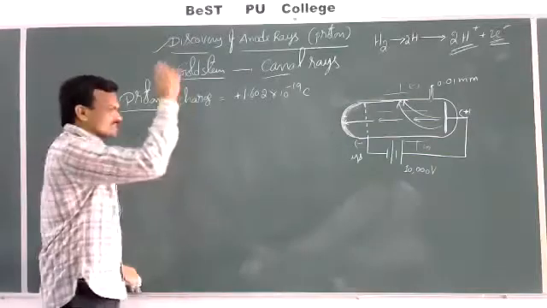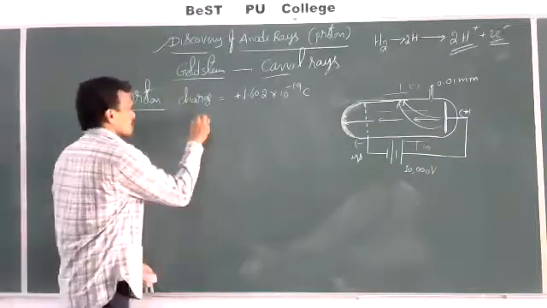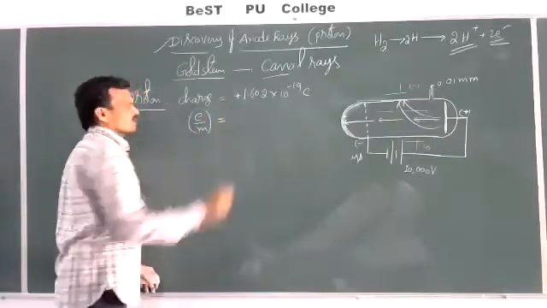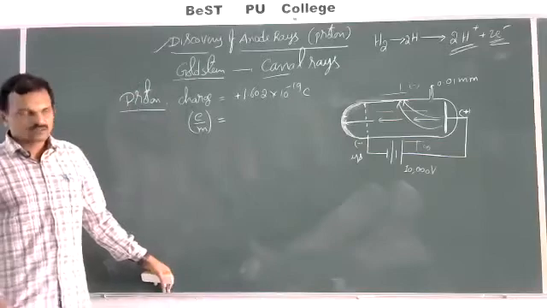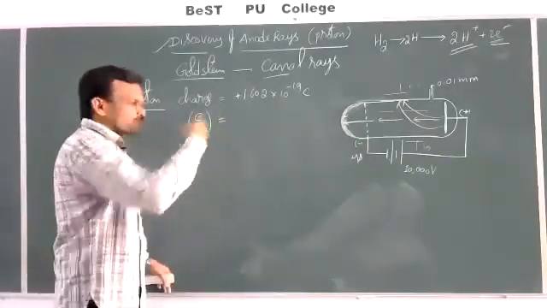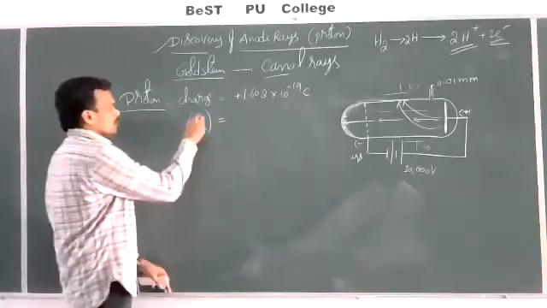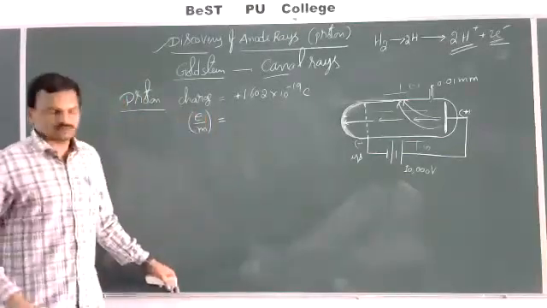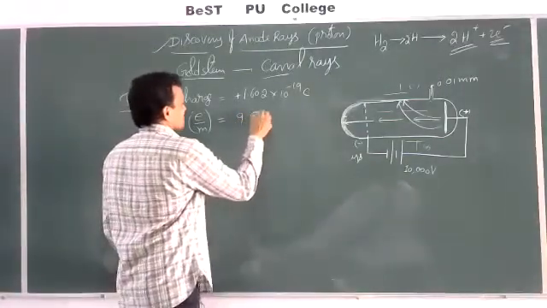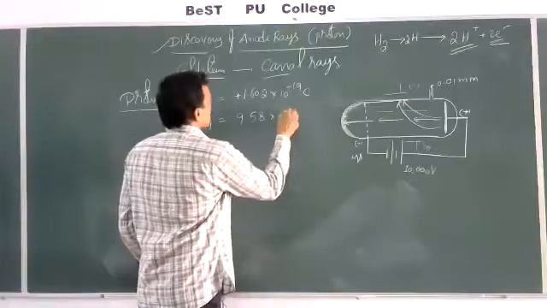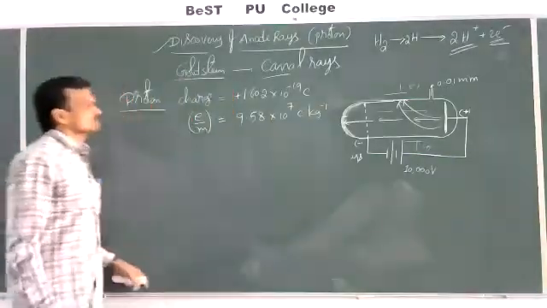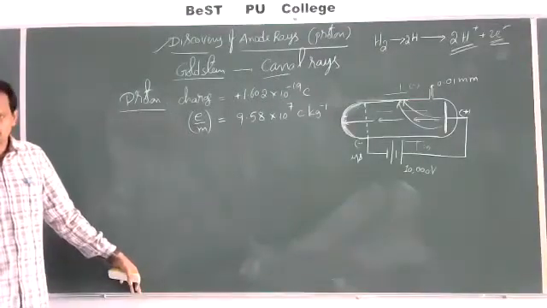And then, just like for electrons, the specific charge e by m of the proton is also calculated. Just like the experiment we discussed yesterday, by applying the same process for protons also, the e by m of the proton was discovered. And the e by m of the proton was found to be 9.58 into 10 to the power of 7 coulombs per kilogram. This is the e by m of the proton.